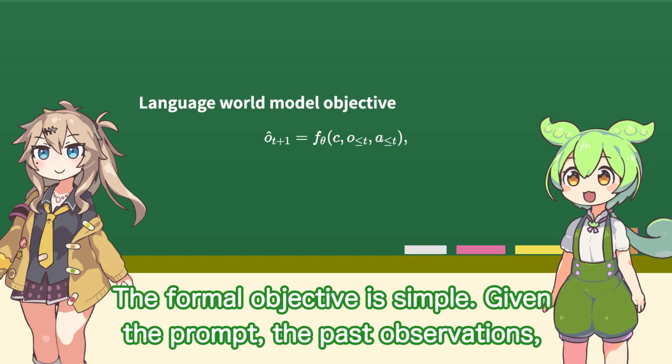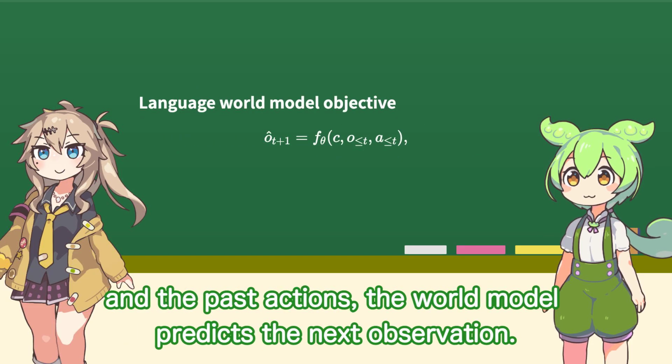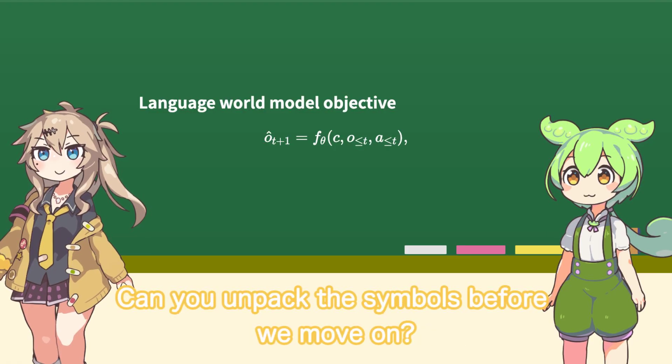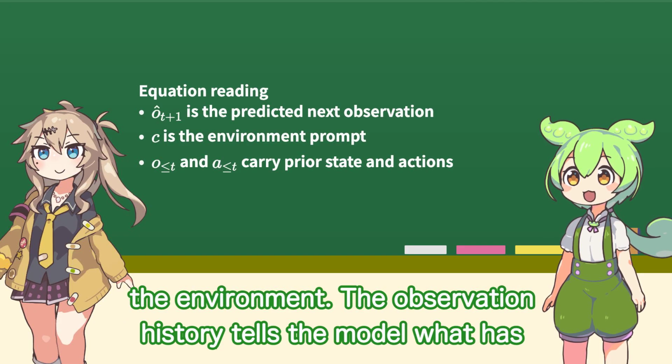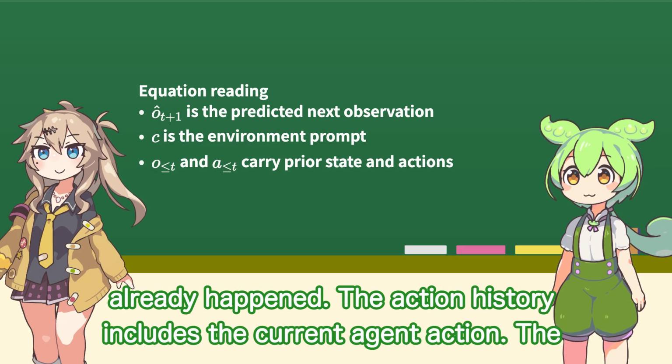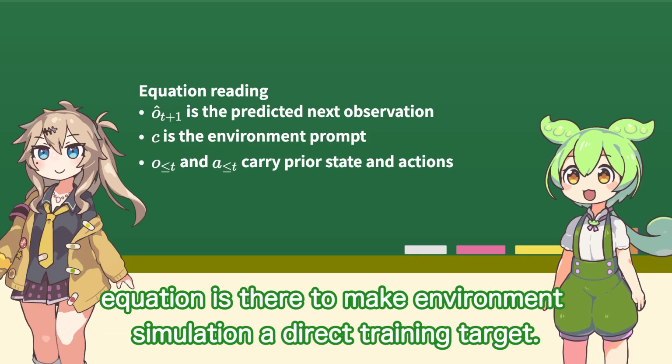The formal objective is simple. Given the prompt, the past observations. Can you unpack the symbols before we move on? The output is the predicted next observation. The prompt C describes the environment. The observation history tells the model what has already happened. The action history includes the current agent action. The equation is there to make environment simulation a direct training target.